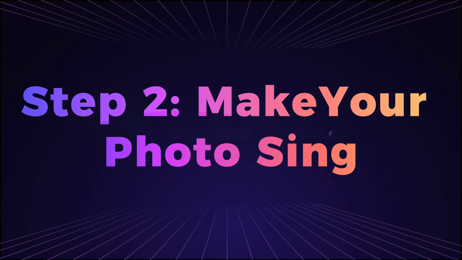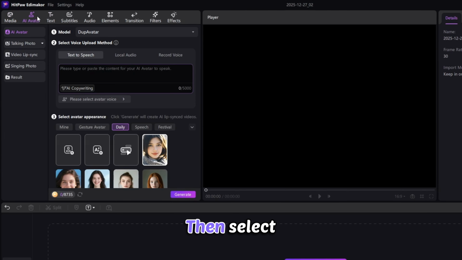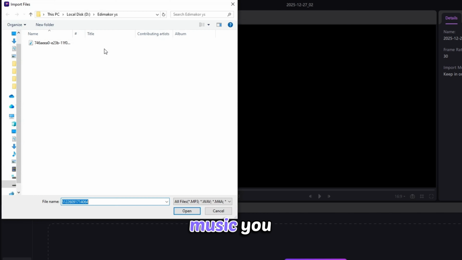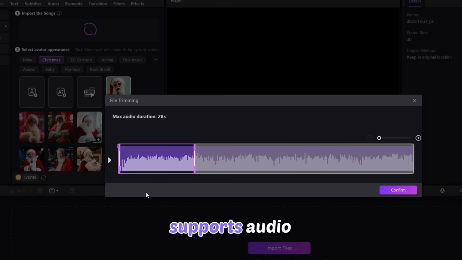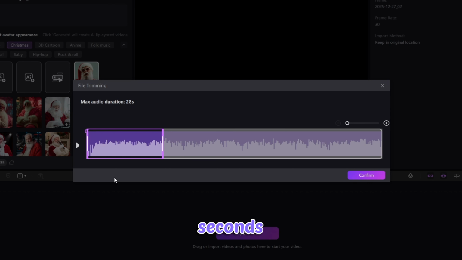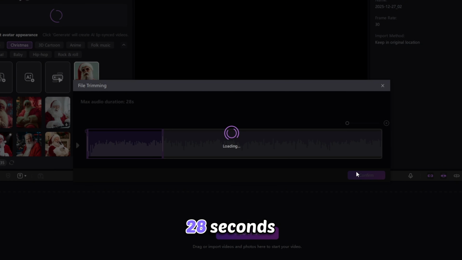Step 2. Make your photo sing. Click AI Avatar, then select Singing Photo. Import the music you want to use. Edimakor supports audio clips up to 28 seconds. If the song you import is longer than 28 seconds, you can trim it in the pop-up window.